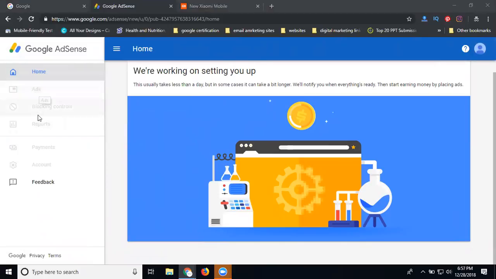Then all these options become enabled. This is the payment integration. Here you add the account, add your ads, block your controls, and any notification comes in this option. This is how to set up your AdSense account for your blogger also. You can follow the same procedure for a blogger and a website.